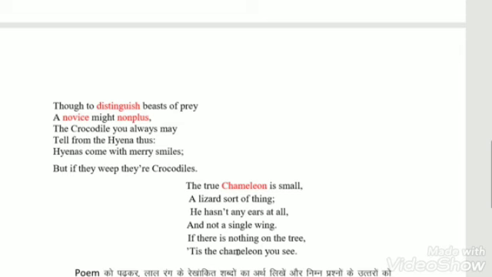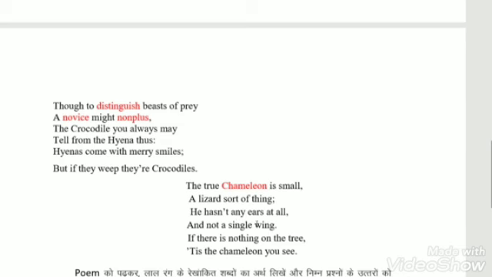Now here, the literary devices. First of all, we find out the rhyming scheme A B A B C C. That is small, all, thing, wing, tree, and sea. Then the literary device alliteration has been used. Use of H sound: he hasn't. He and hasn't, this one. And consonance, use of G sound: single wing, this one.